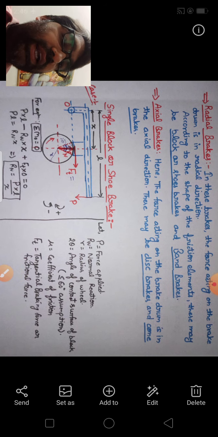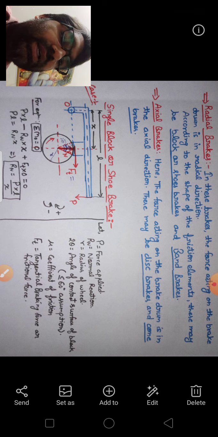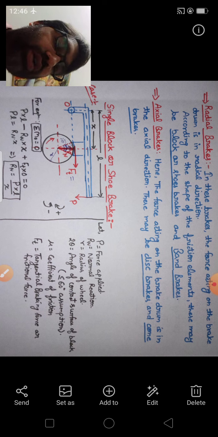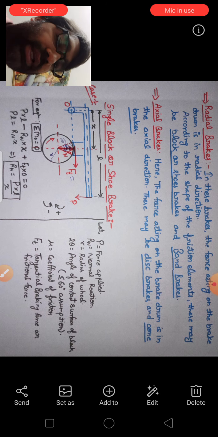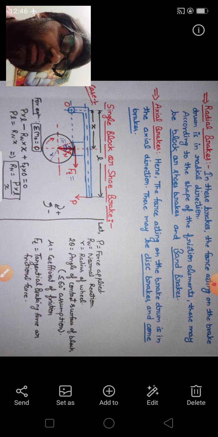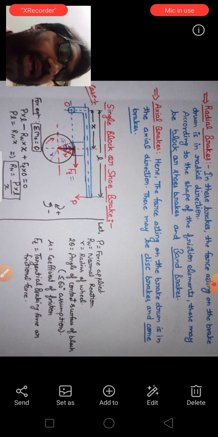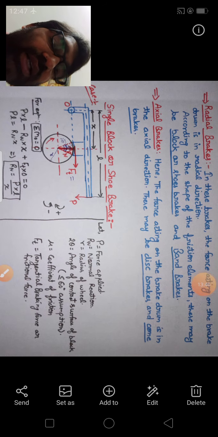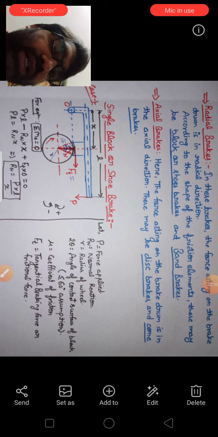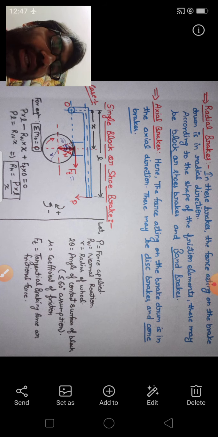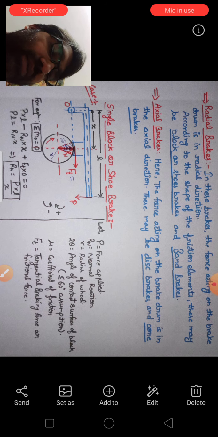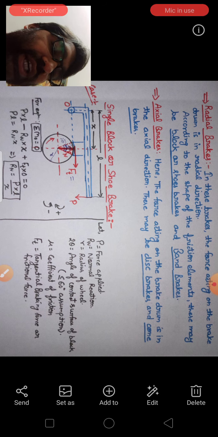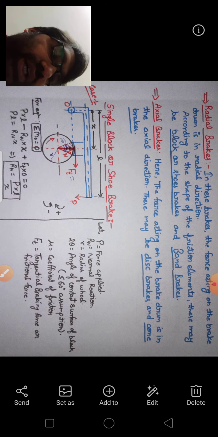So what are radial brakes? In these brakes, the force acting on the brake drum is in radial direction. According to the shape of the friction elements, these may be block or shoe brakes and band brakes. So block brakes, shoe brakes, and band brakes are the examples of radial brakes. And in axial brakes, the force acting on the brake drum is in the axial direction. These may be disc brakes and cone brakes. Cone brakes are generally used in racing vehicles, which are used in races.